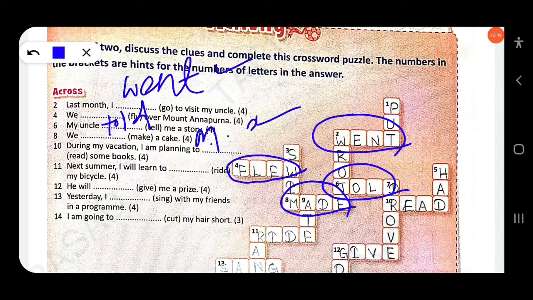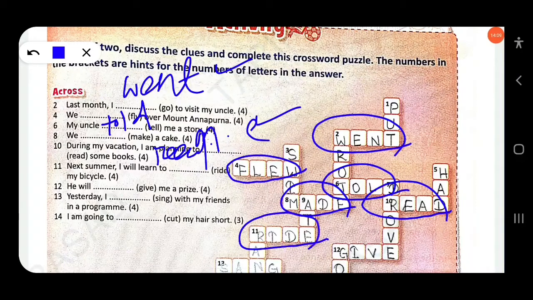Then next, during my vacation I am planning to dash some books. So here, you know, 10. Read. You have to write here read. Then next, summer I will learn to dash ride my bicycle. 11. So here, I will learn to ride. So you have to write here ride. Then next year, he will dash me a prize. 12, here give.